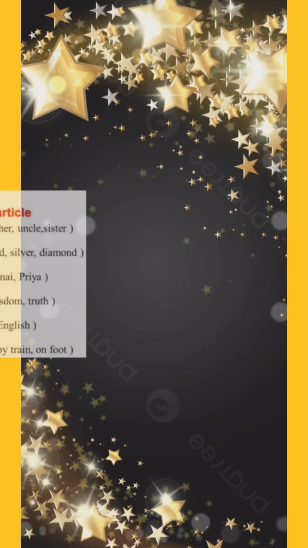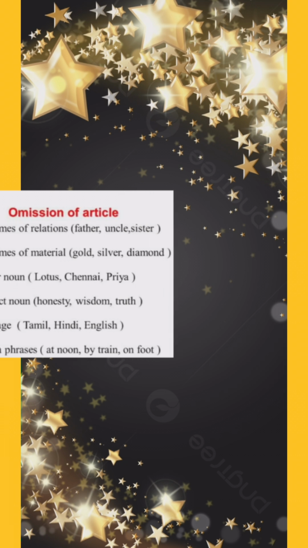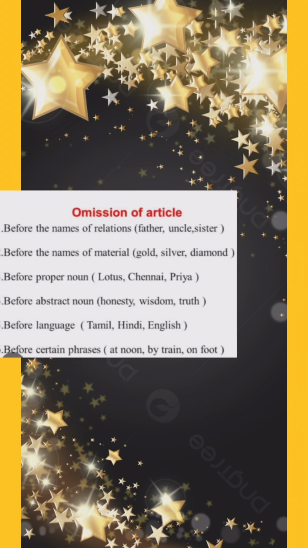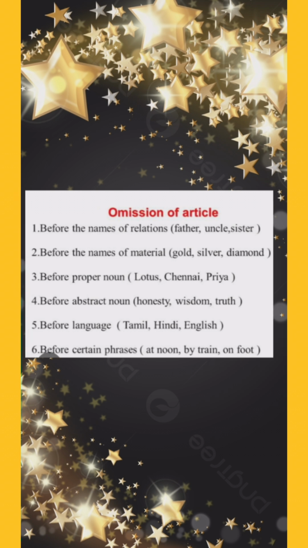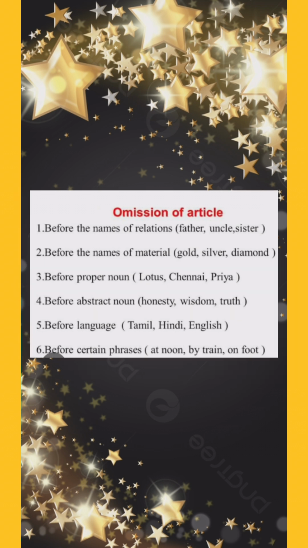Let me tell you about the omission of articles, where we don't use any article before material, abstract and proper nouns used in a general sense. But if it is used in a particular sense, where it adds meaning to the noun, then we can use a, an and the in front of them. For example, gold is a precious metal. Here we are not using any article. But if I say that the gold we use in India is all imported, I am talking about particular gold. So here I am using an article.